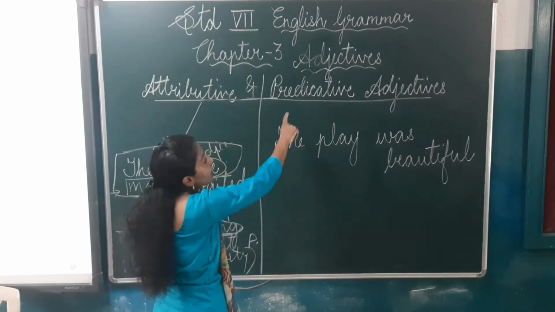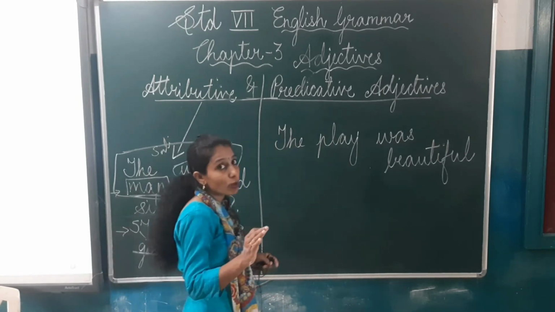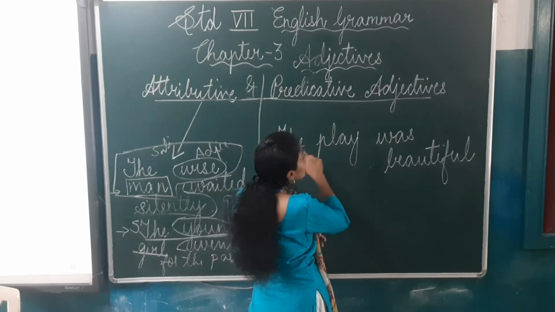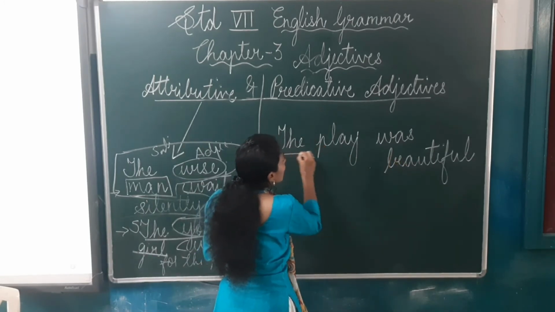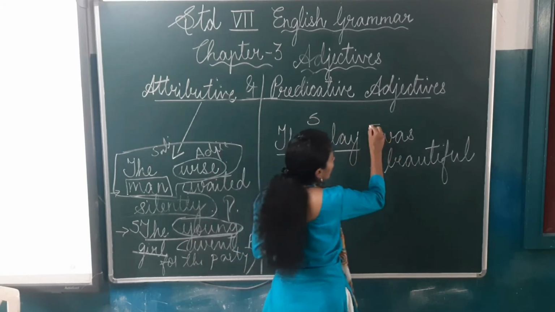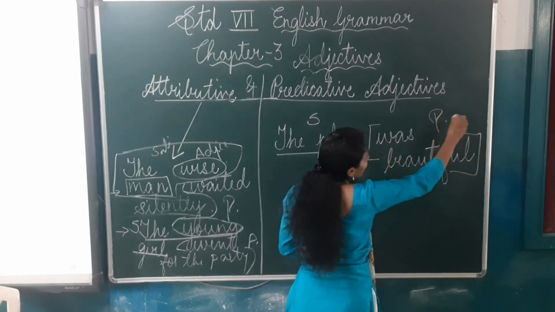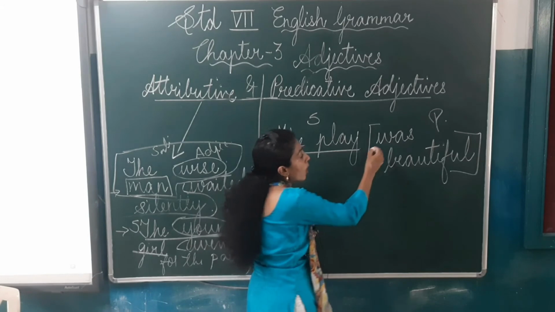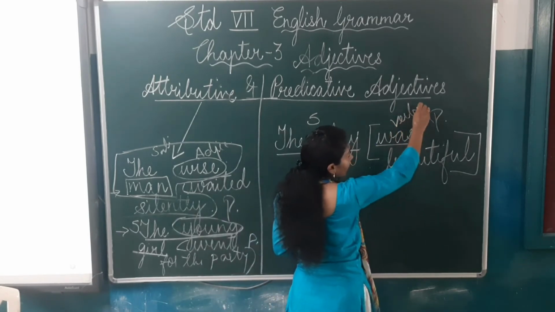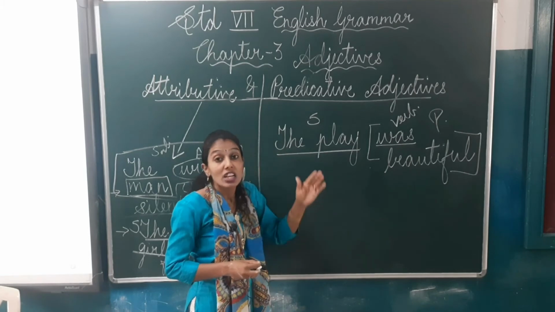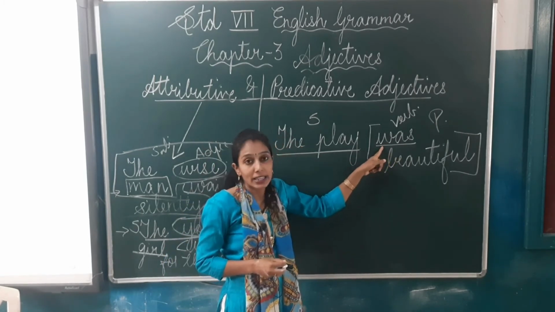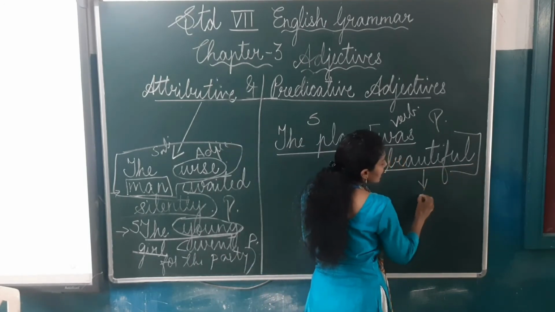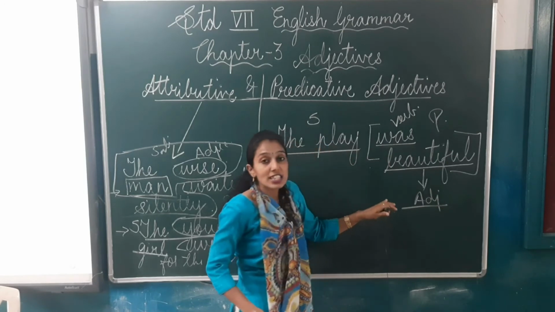Okay. Now comes the predicative adjective. As I told you, first you have to see what is subject and what is predicate. Here we are talking, the play was beautiful. The play is the subject. Was beautiful is the predicate. Now in this sentence, which is the verb? Was is the verb. If the adjective is followed by the verb, here the play was beautiful, beautiful is the adjective.